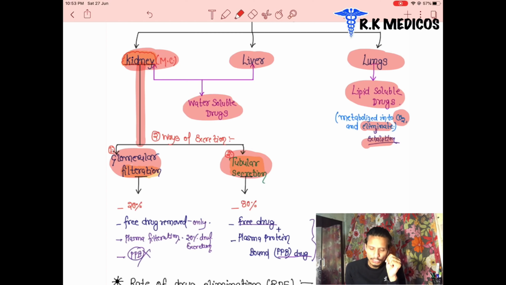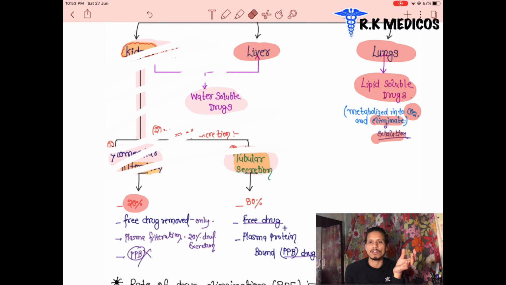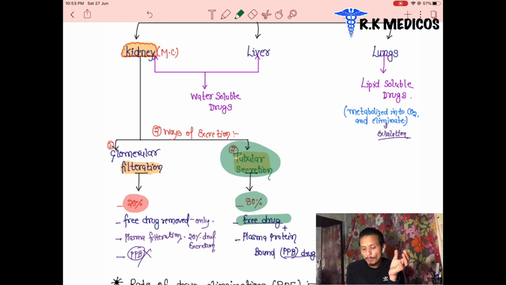tubular secretion. Glomerular filtration means filtration of the drug from the glomerulus of the nephron of our kidney. In glomerular filtration, the drug gets filtered from the glomeruli of our nephron, comes into the primary and secondary filtrate, and is then excreted out of the body. Through glomerular filtration, 20% of our drug gets excreted, through the kidney.